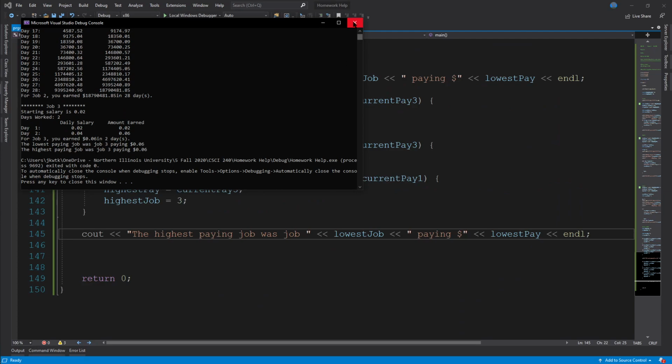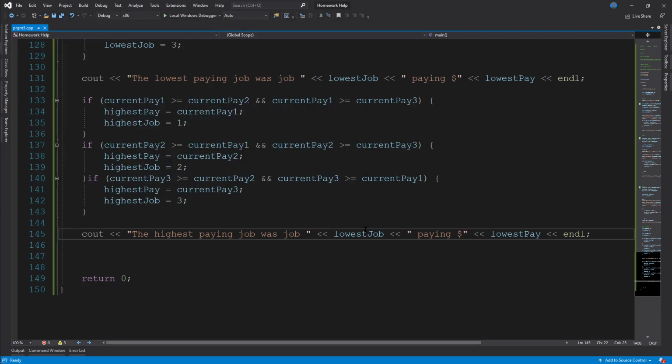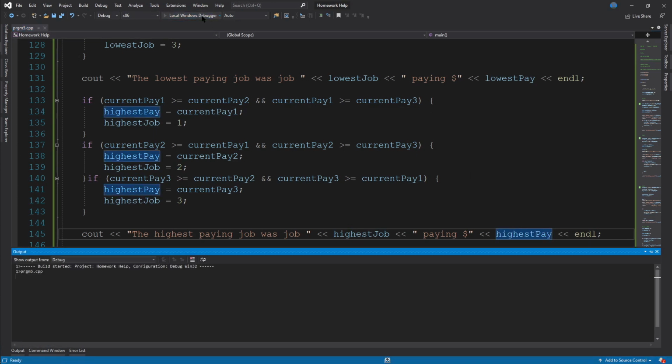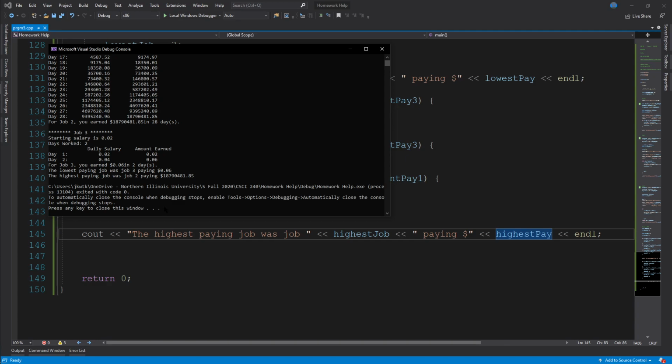Highest paying. That's still giving us lowest. Oh, because I didn't change these. And that's the problem with copying and pasting. Let's see. Lowest job, job 3, paid 6 cents. Lowest job, job 2, paid that number.